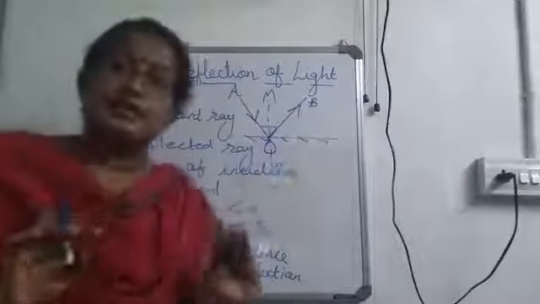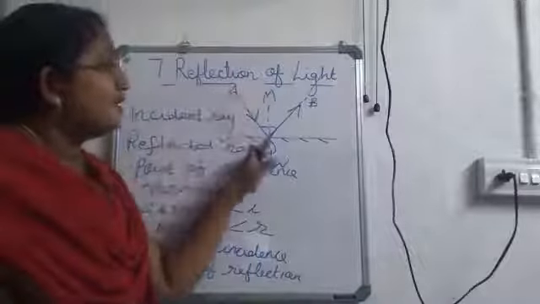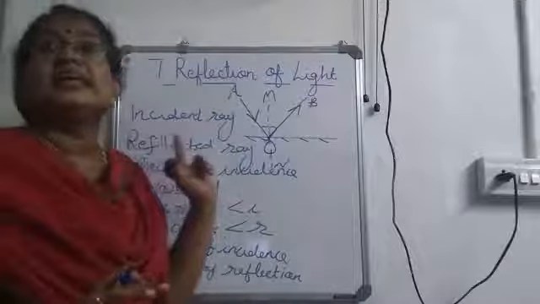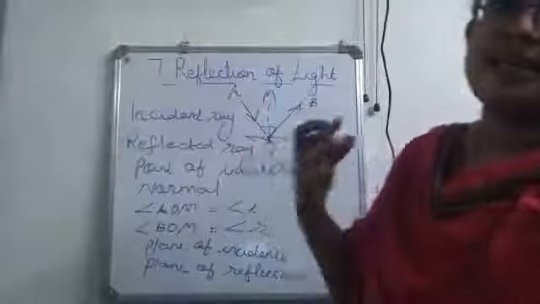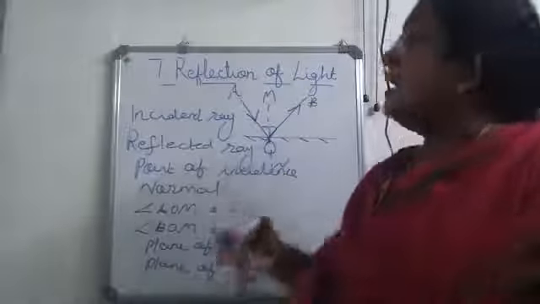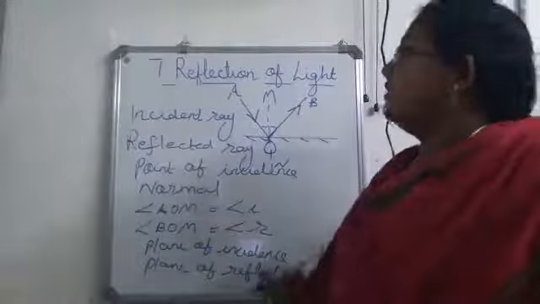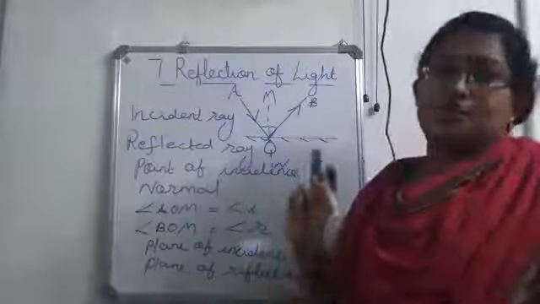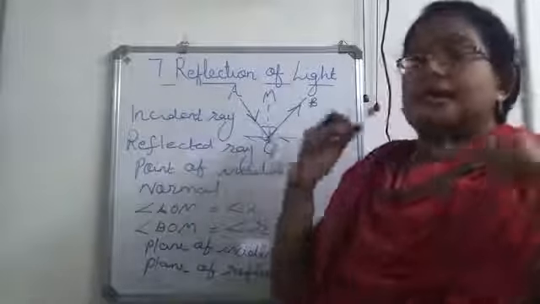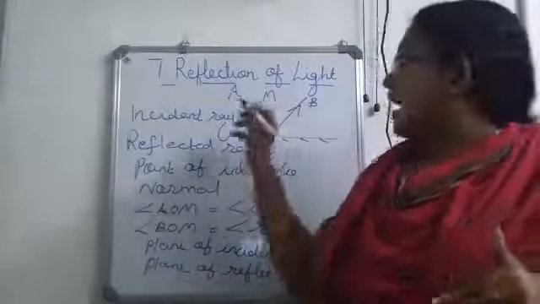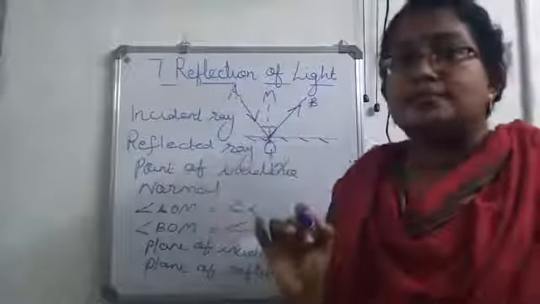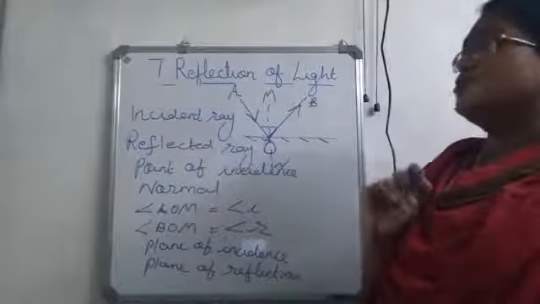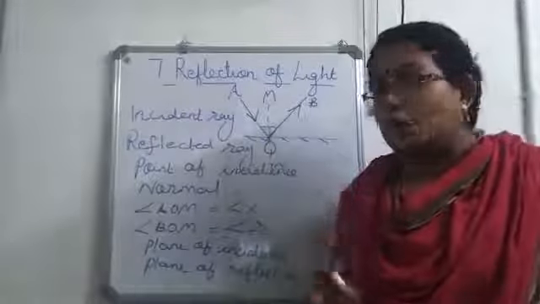We were discussing about the terms related to reflection. For that, I have considered a plane mirror. Now, a ray of light, AO, hits on this reflecting surface. It is known as the incident ray. So, what is incident ray? The ray which hits on the reflecting surface. Then, the ray which bounces back after hitting the surface is known as the reflected ray. The point on the reflecting surface at which the incident ray hits can be called as point of incidence. Then the perpendicular drawn at the point of incidence is called a normal.